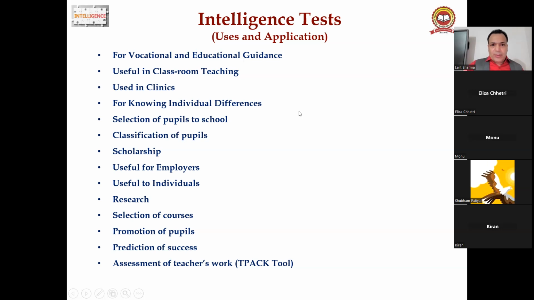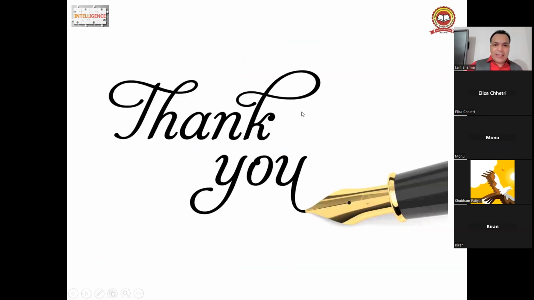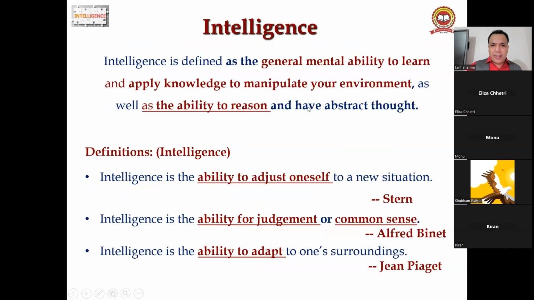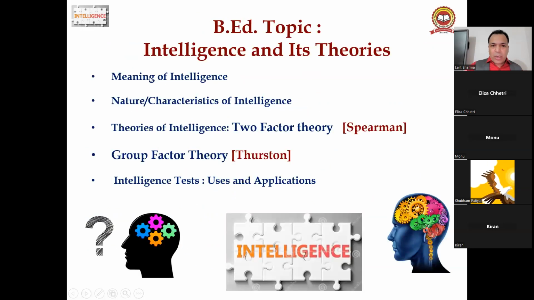So we finish our topic, intelligence, right? What we have done in today's lecture: we have talked about intelligence, the nature and characteristics of intelligence, and theories of intelligence. Two theories we have done: Spearman's theory and group factor theory, and lastly intelligence tests, right?